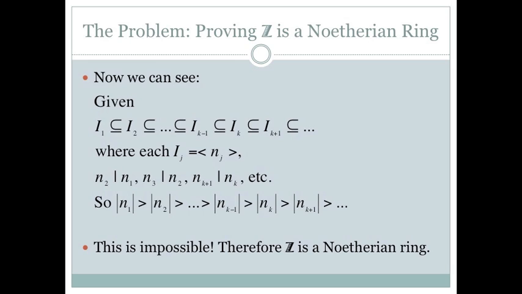So looking at absolute values, we can say that the absolute value of n1 is greater than the absolute value of n2, and so on. But this is where we reach a contradiction because there are only finitely many positive integers that are less than the absolute value of n1. So at this point, we can say that the integers are indeed a Noetherian ring.